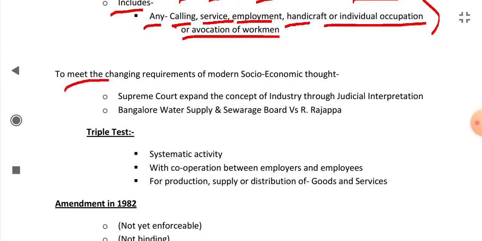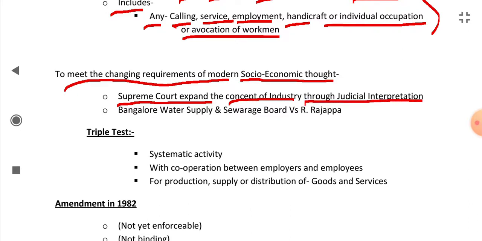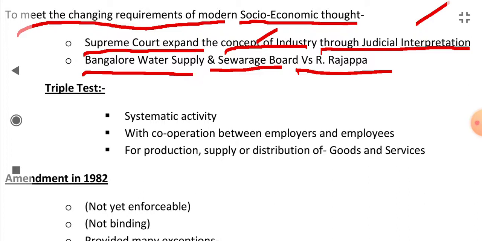To meet the changing requirements of modern socio-economic thought, the Supreme Court expanded the concept of industry through judicial interpretation. It was done in the case Bangalore Water Supply and Sewerage Board versus R. Rajappa. In this case, the Supreme Court expanded the concept and gave a triple test. In this triple test, if these three conditions are satisfied, that activity will be called an industry.